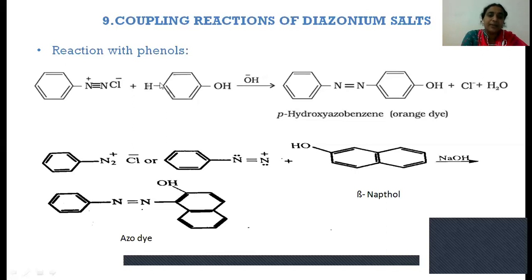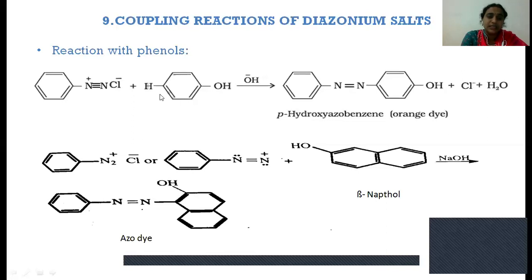So here, H from the phenol and Cl from the diazonium salt are eliminated as HCl, and it produces the azo compound, also called para hydroxy azobenzene. N double bond N is called azobenzene. Para hydroxy azobenzene. So this compound is called an azo dye.